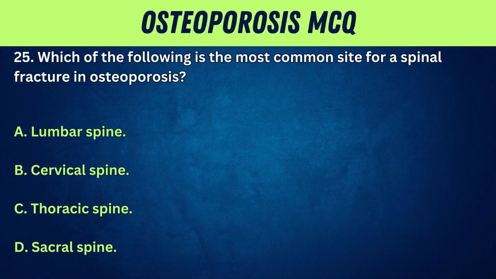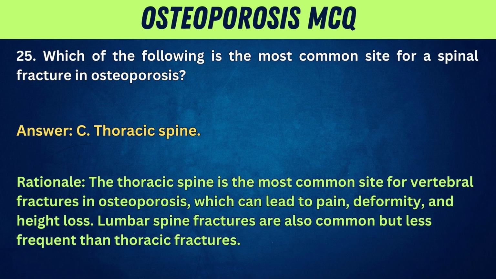25. Which of the following is the most common site for a spinal fracture in osteoporosis? A. Lumbar spine. B. Cervical spine. C. Thoracic spine. D. Sacral spine. Answer: C. Thoracic spine. Rationale: the thoracic spine is the most common site for vertebral fractures in osteoporosis, which can lead to pain, deformity, and height loss.